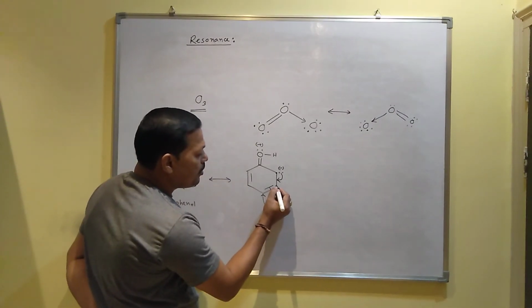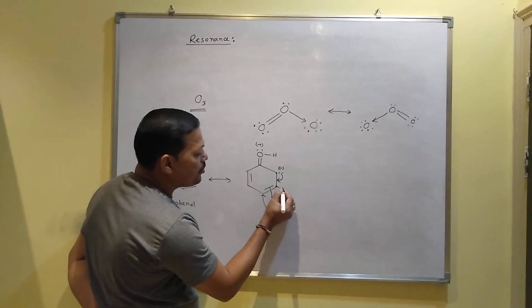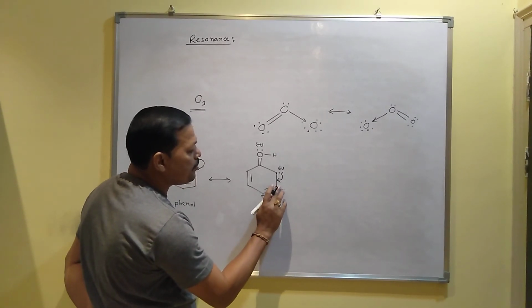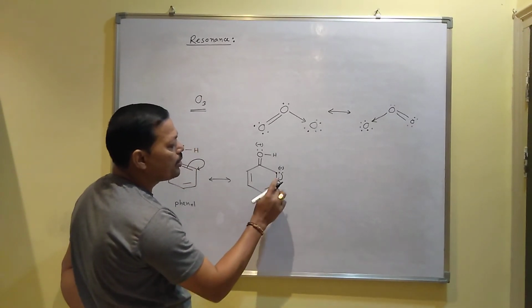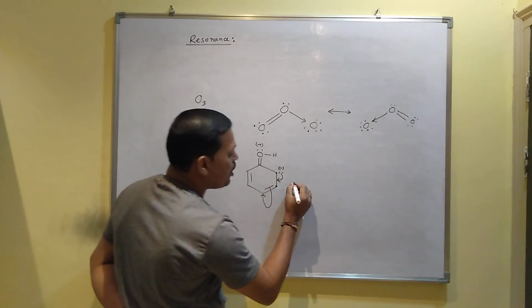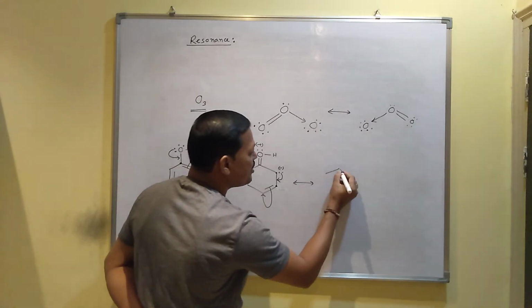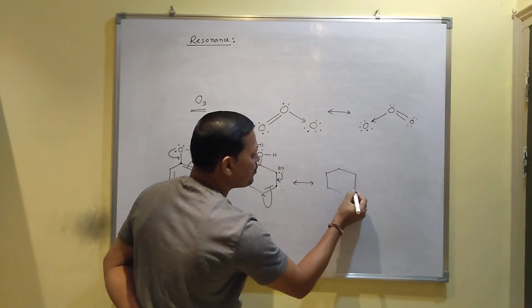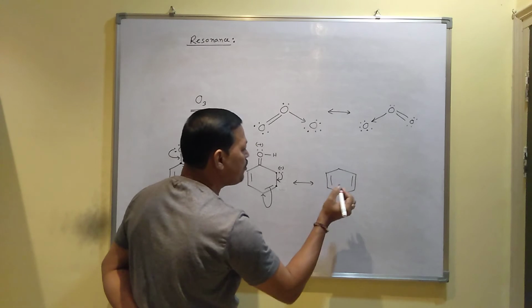As you know, this carbon has 1, 2, 3 bonds and 1 hydrogen is also present. Ultimately 4 bonds are present. So when you make it a double bond, then the total number of bonds inside this carbon will be 5. That's why this one will break. So after this you will get another structure. The structure will be like this. Here one double bond, here one double bond.